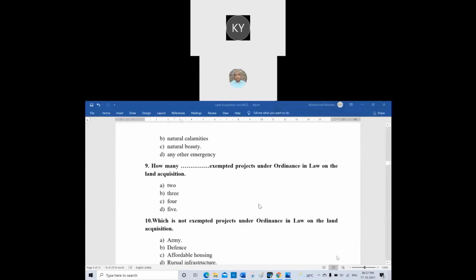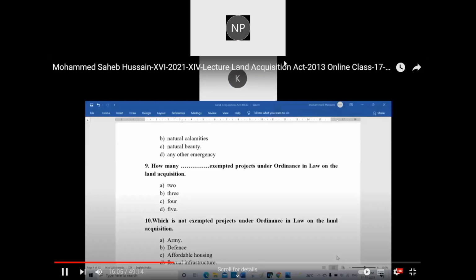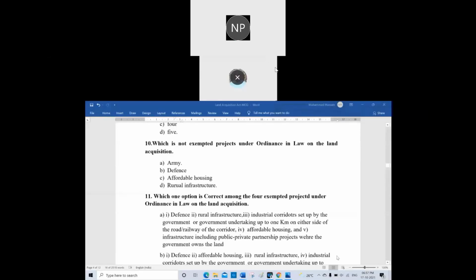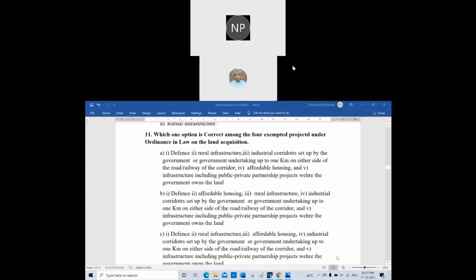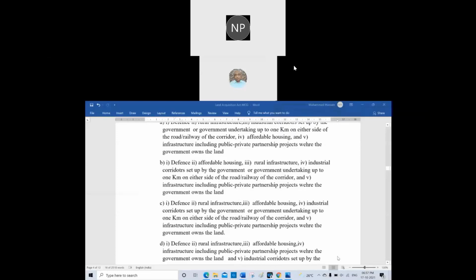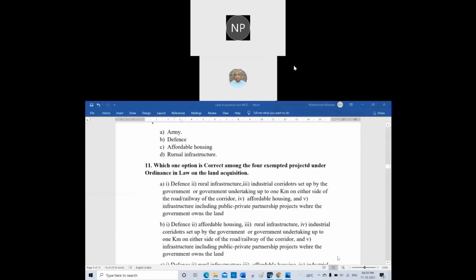Okay, now, which is not an exempted project under the ordinance law on the land acquisition? There is no exemption for: A, army; B, defense; C, affordable housing; D, rural infrastructure. Rural infrastructure. Second option. Army. C, sir, affordable housing. Army, Prema is right. In the army, there is no exemption. Prema is getting a hat trick. Okay, appreciate. Now I want to see whether Prema will get the hat trick or not.